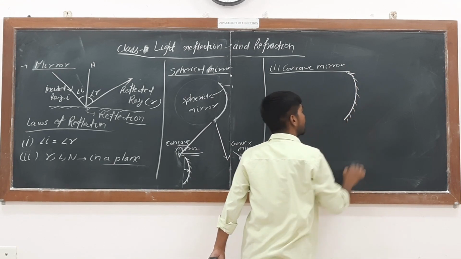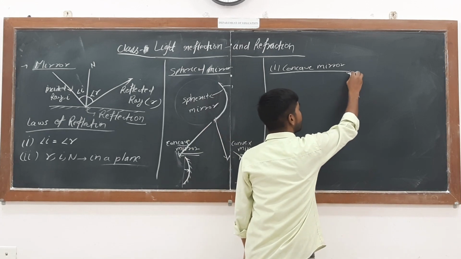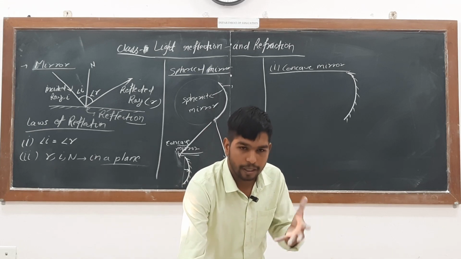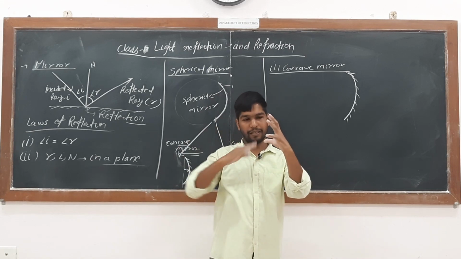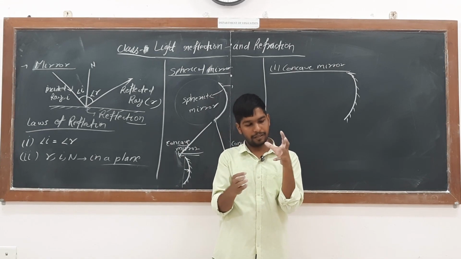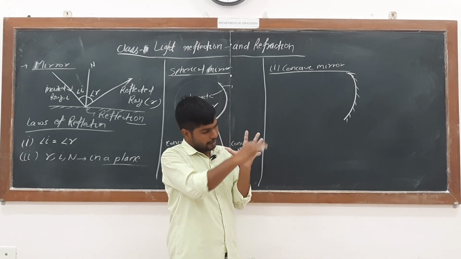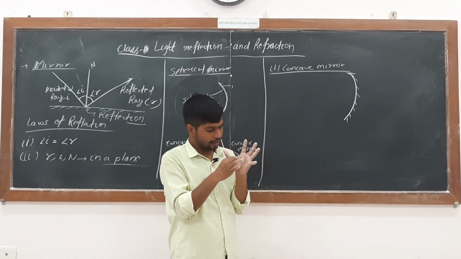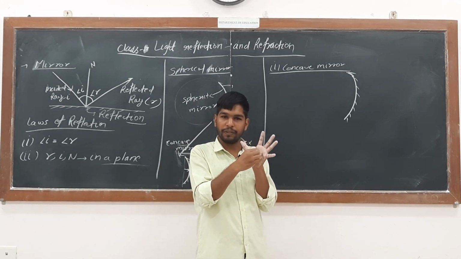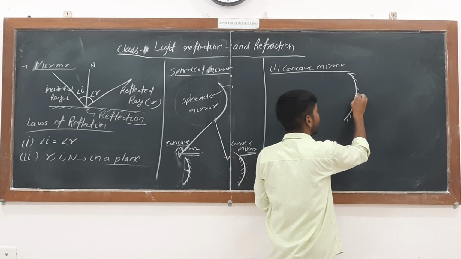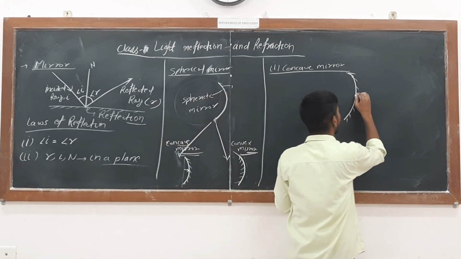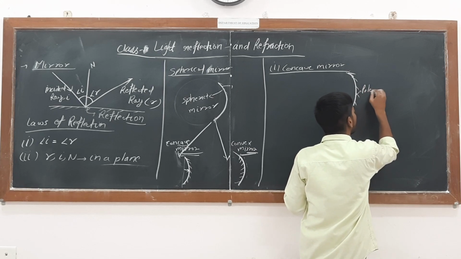If a part of a sphere is cut off, it will remain like this. In this surface, there is a center point of the mirror, which will be somewhere here.